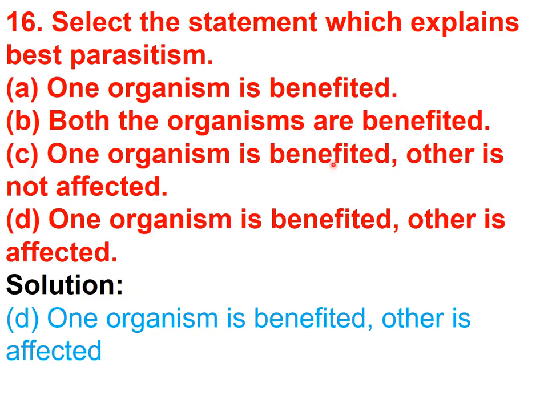Next is one organism is benefited, other is not affected, so this is commensalism. Next is one organism is benefited and other is affected. So one is getting benefit, that is the parasite, and the other is affected, that is the host. So this statement is describing parasitism, right? So answer D statement is right.